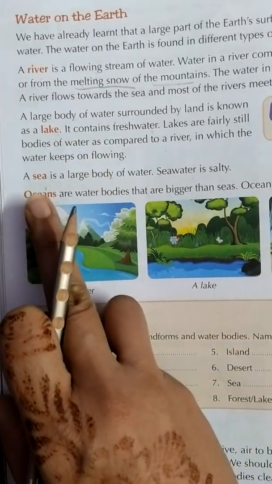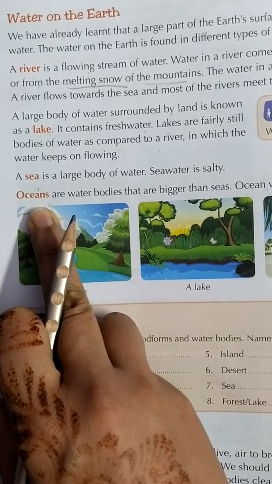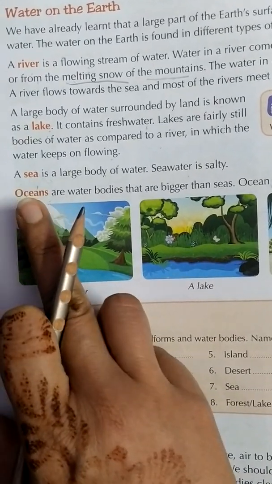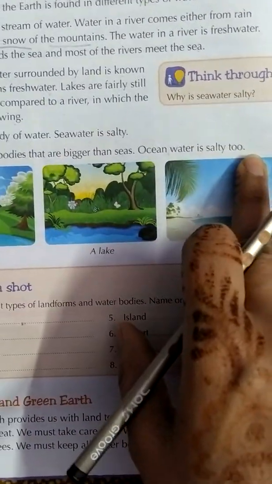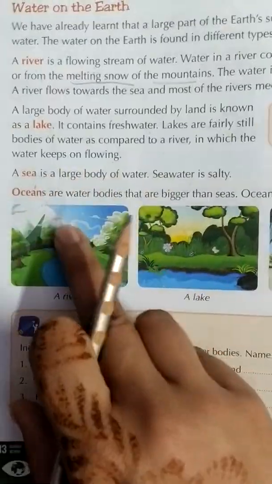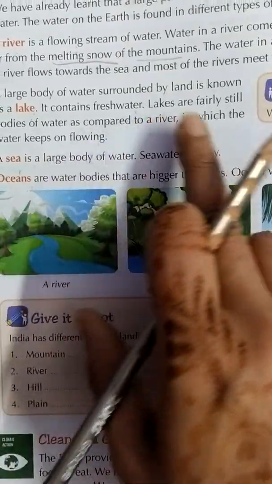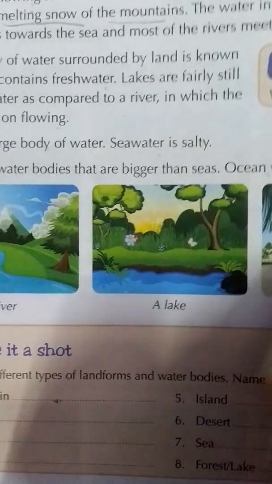Okay, the next one is the ocean. This is the last one. Oceans are water bodies that are bigger than seas. Ocean water is salty too. Again they are saying that just like the sea, ocean water is also salty.